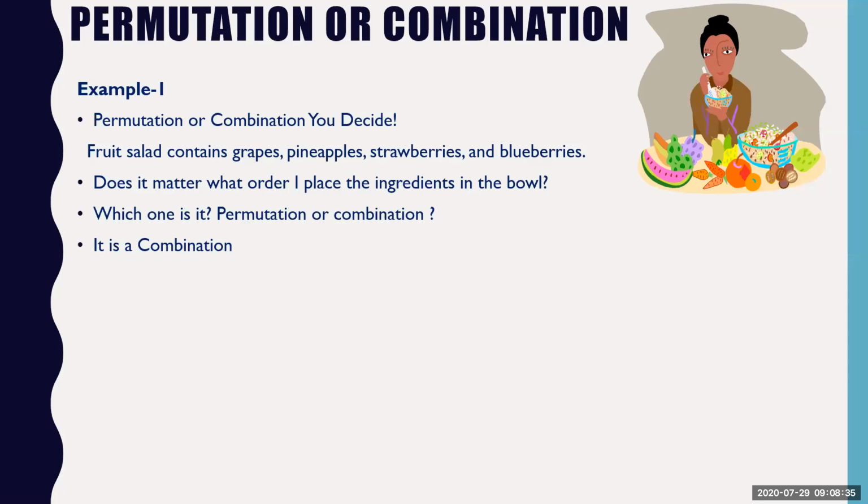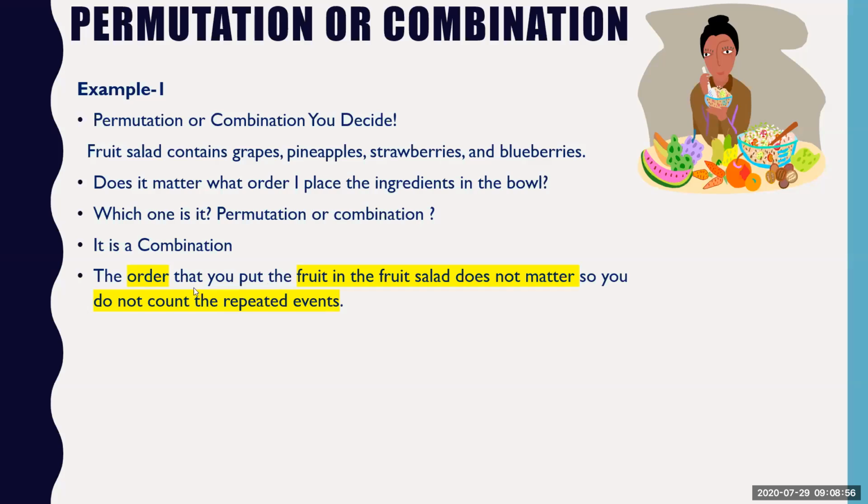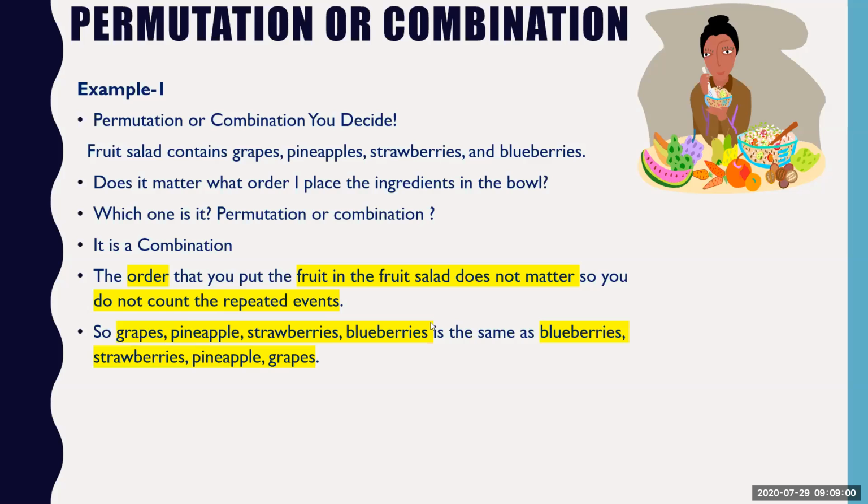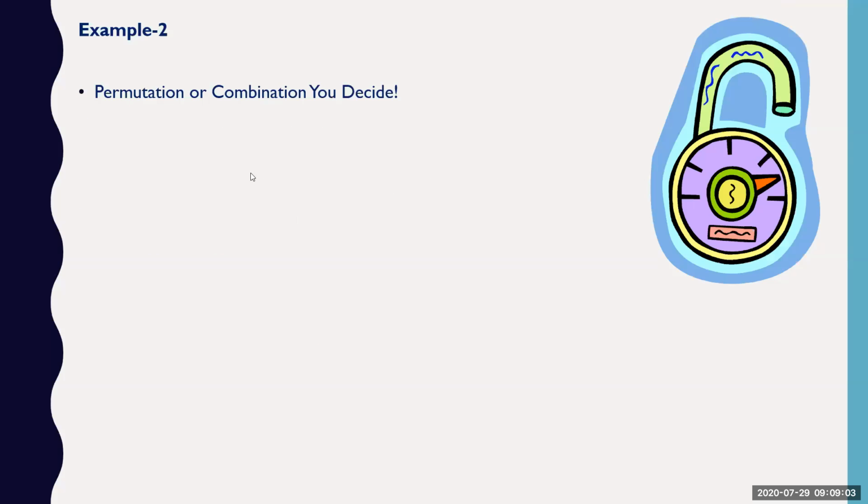Whenever order is not important, I'm dealing with the problem called combination. You will come to know in a few other slides why combination requires no order and why permutation is important when order comes into the picture. So the order in which you put the fruit salad does not matter. We are dealing with a combination problem here.